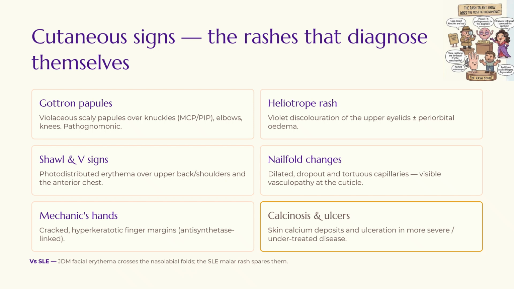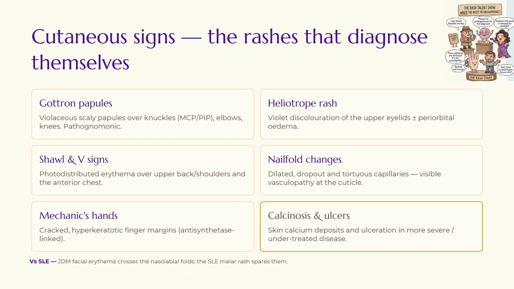First, the rashes. These are the ones that practically diagnose themselves. Gottron papules. These are violet scaly bumps sitting right on the knuckles, elbows, and knees. These are pathognomonic, which is a fancy way of saying if you see them, you're basically done. You have got the diagnosis. The other is a heliotrope rash, a dusky violet stain across the upper eyelid, sometimes with a puffy swollen look.